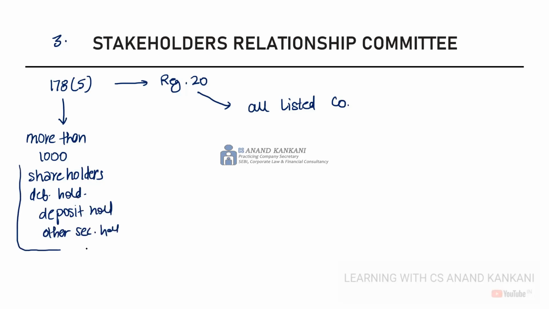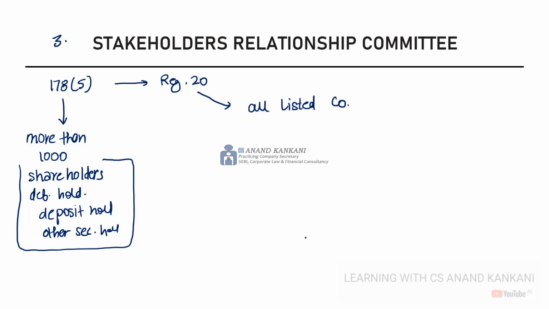Together, collectively, informally, we can say that they are the investors. So if the company has more than 1,000 investors, they will have to constitute a stakeholder relationship committee. As far as the listed company is concerned, they'll have to constitute a stakeholder relationship committee.